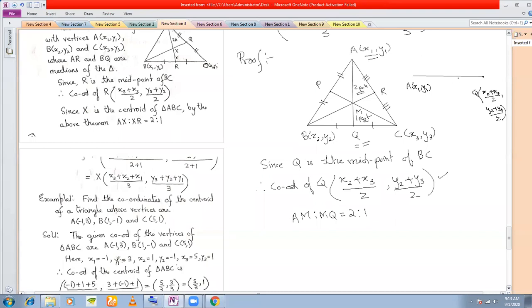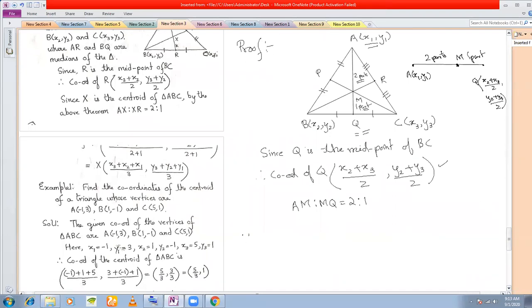So you have 2 points A and Q, these two, and in between you have your median here, M. Can you find out the coordinates of M if I give you that two parts lie here and one part lies here? Can you find this by section formula? Yes, you can, isn't it?